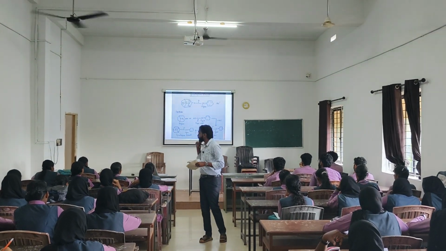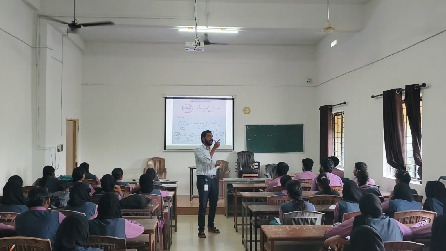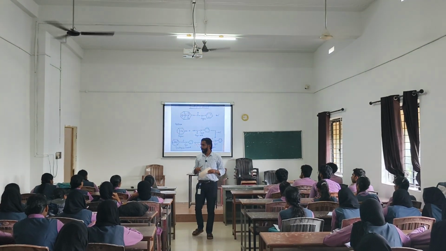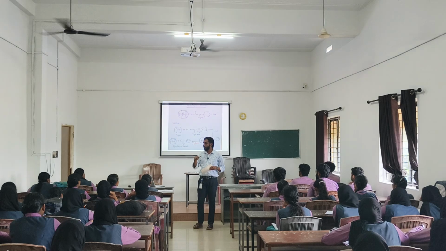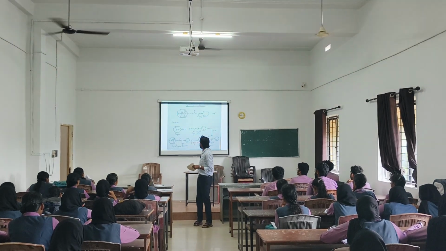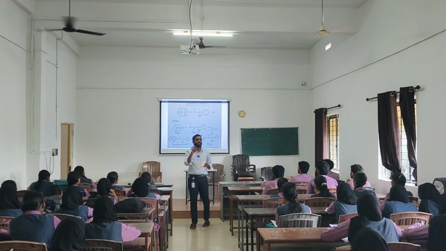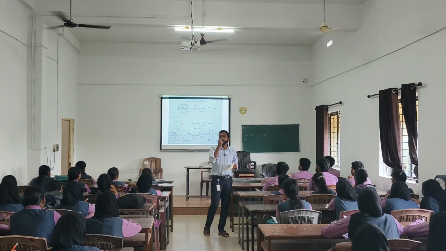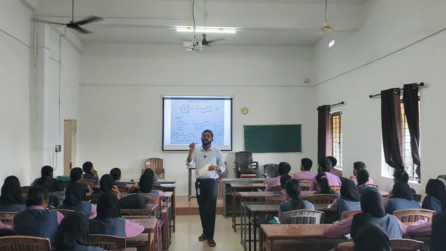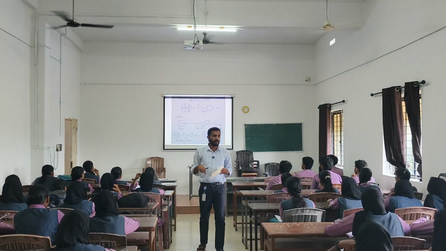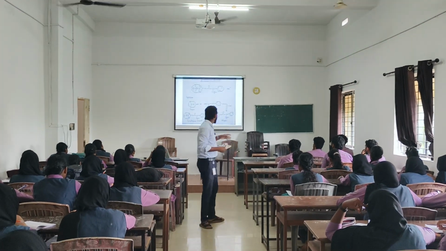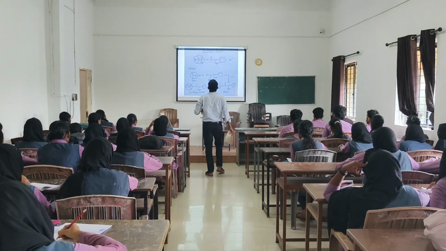The nitrogen here is substituted with two groups. One is a methyl group and another one is an isopropyl group. That is the main difference. And here it also contains the CH2OH group. In your syllabus, ipratropium bromide is a star marked drug. So you can study the synthesis of ipratropium bromide.